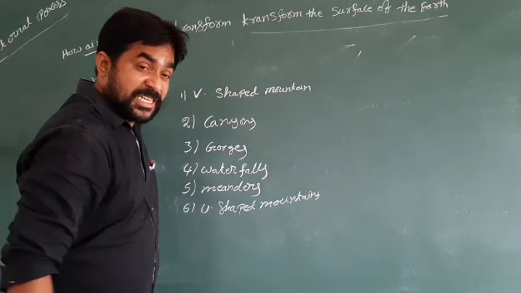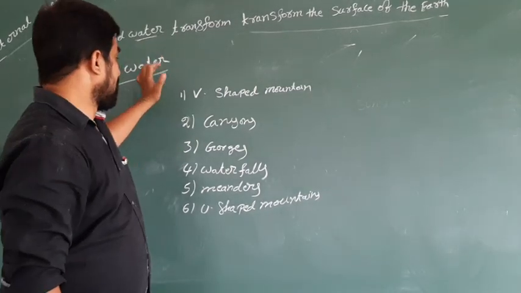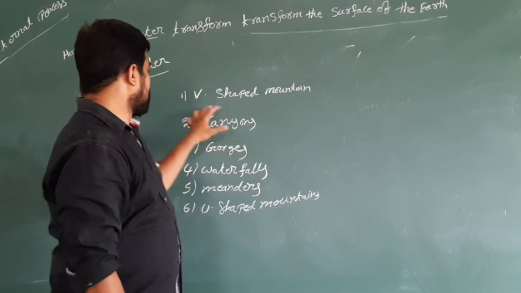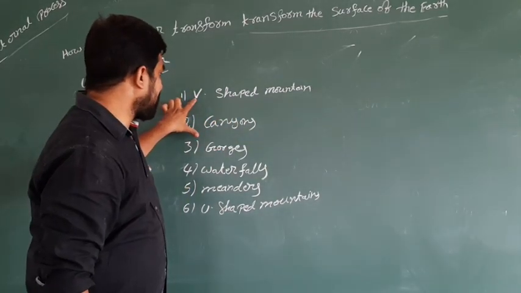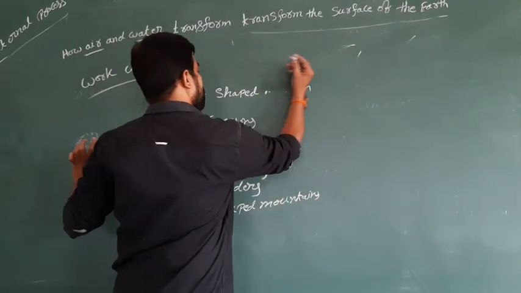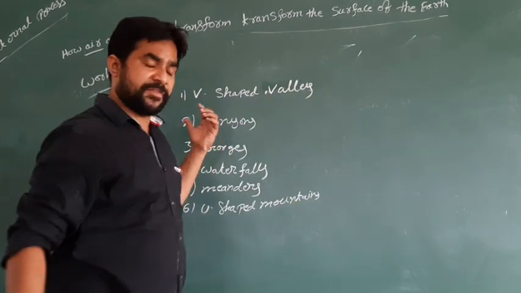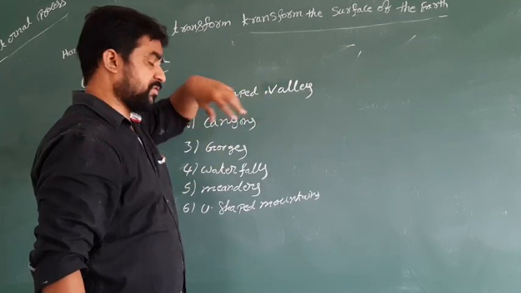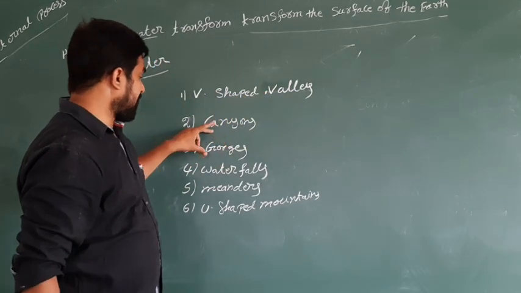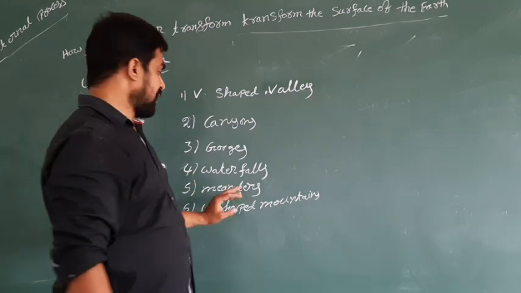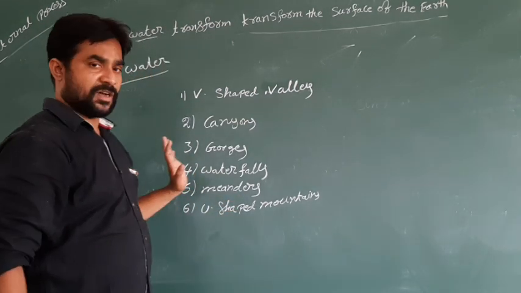Because of the pressure of water, these third order landforms were formed. So what is called V-shaped valleys, or V-shaped mountains? It's not V-shaped mountains, it is called V-shaped valleys. Canyons, gorges, waterfalls, meanders, and U-shaped valleys. These all were formed because of the water.